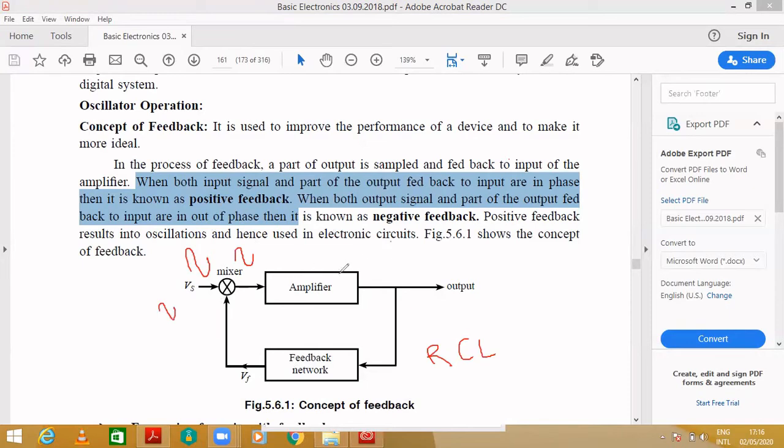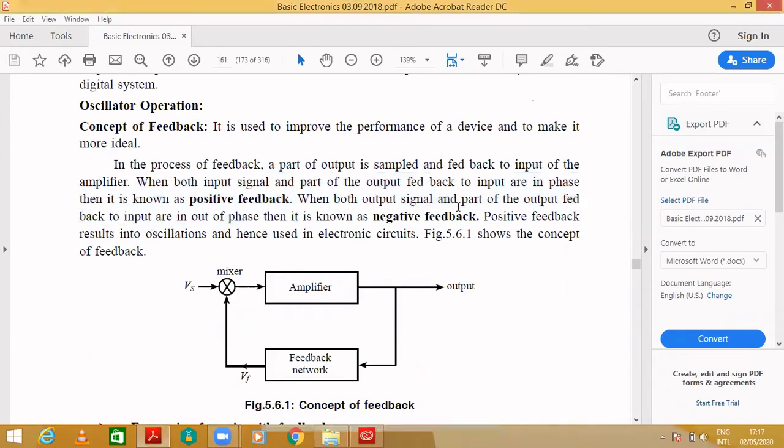After it goes through the amplifier and comes back to the feedback network, it is like this. So there is an input, what you are feeding is this, and what you are getting is this; there is a phase shift, and whatever you connected over here, it is negative feedback. So when the output signal and the part of the output fed back to the input are out of phase, then it is known as negative feedback. But in the case of oscillators, we will be using positive feedback, and hence it is used in electronic circuits.